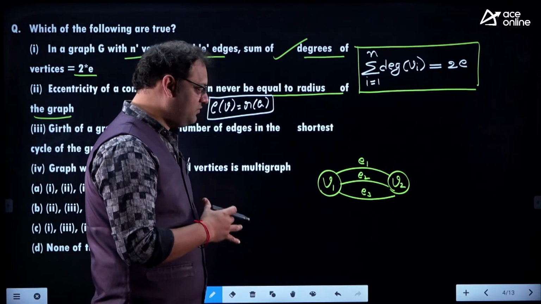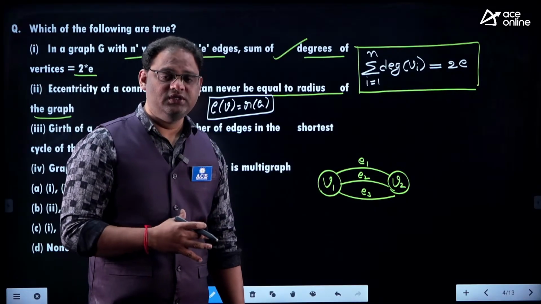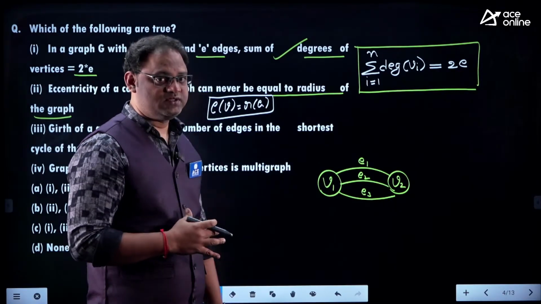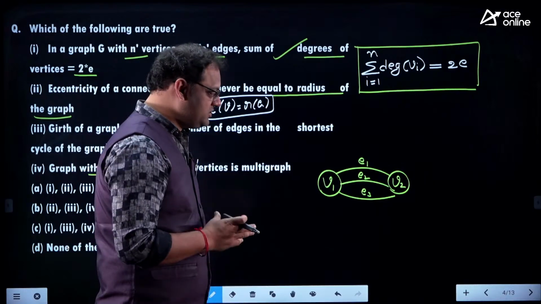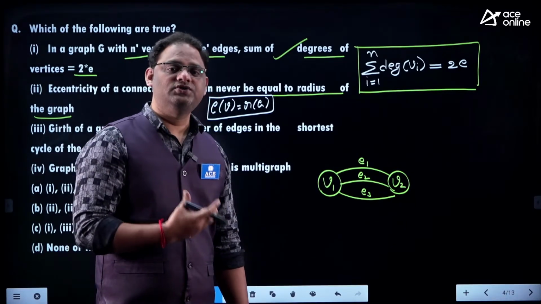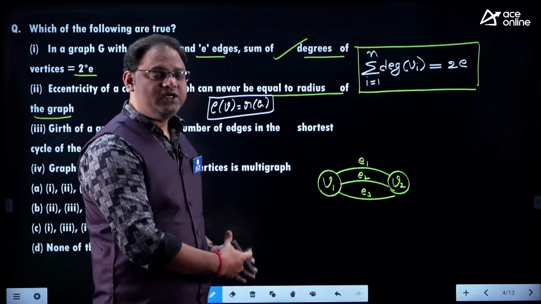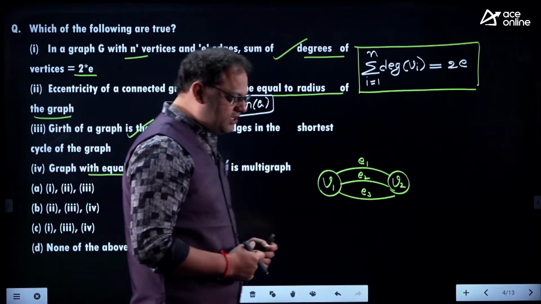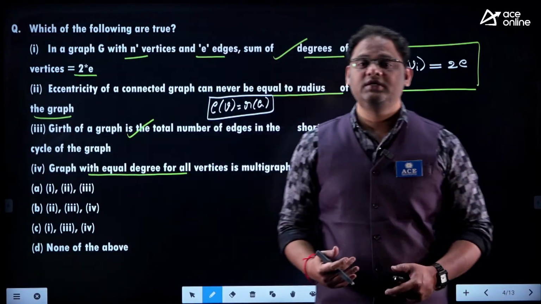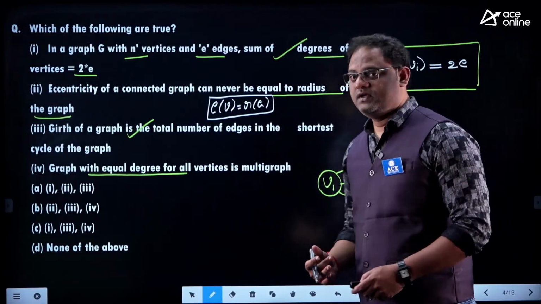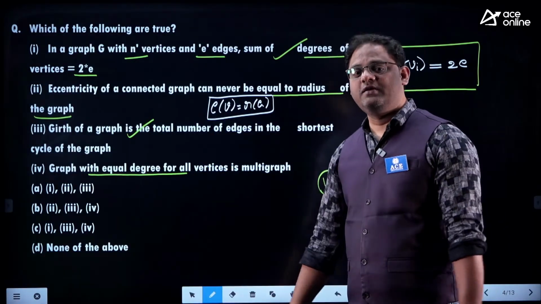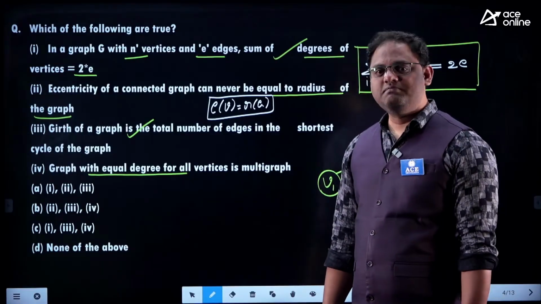I hope my words are clear to you. I am not using the word path. I am clearly using edges, right? 2 vertices are there, and you are using many edges to join them. Those edges we can call parallel edges. And if parallel edges are available, then you can call that graph a multigraph. If no parallel edges are available and no self loops are available, then you can call it a simple graph.